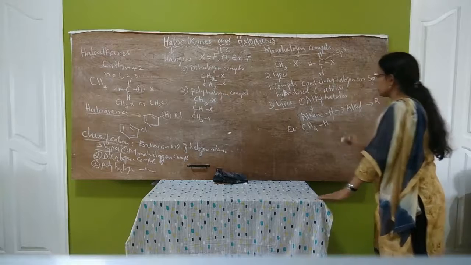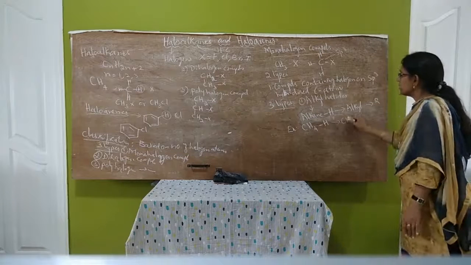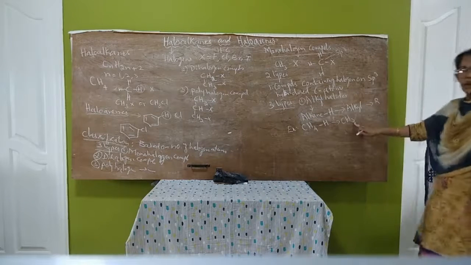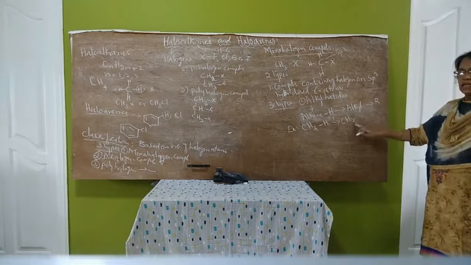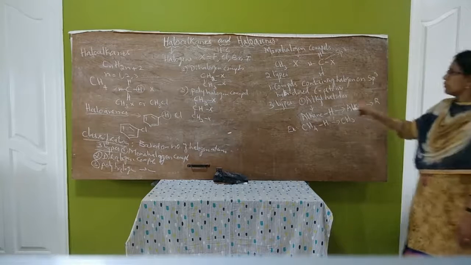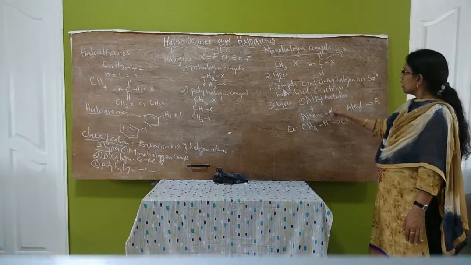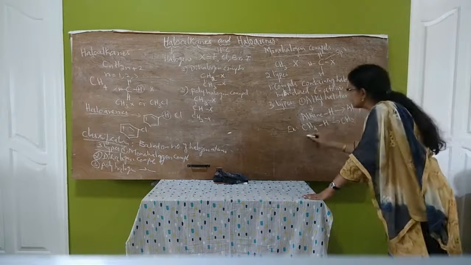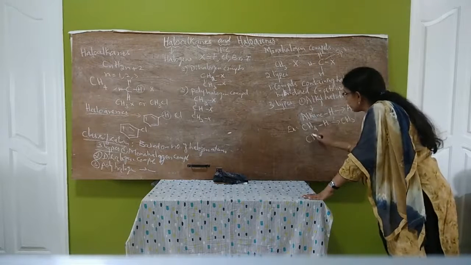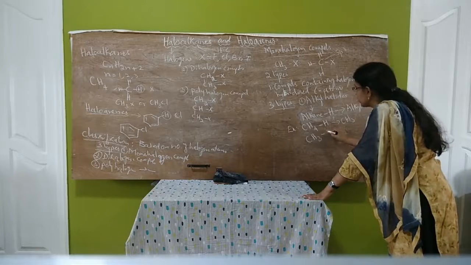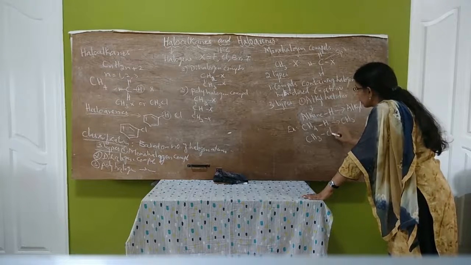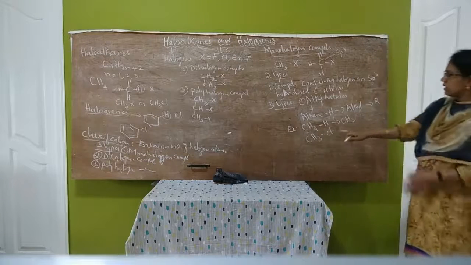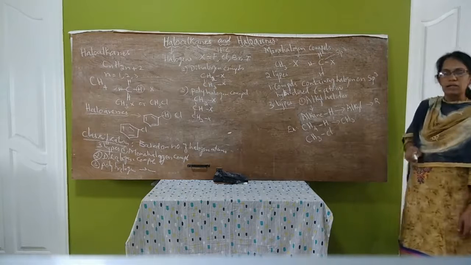If we remove 1 hydrogen from this, we get methyl. This is an alkyl group. Methyl, ethyl, these are alkyl groups. So this contains an alkyl group plus halogen. For example methyl plus Cl or halogen X, this is an alkyl halide.